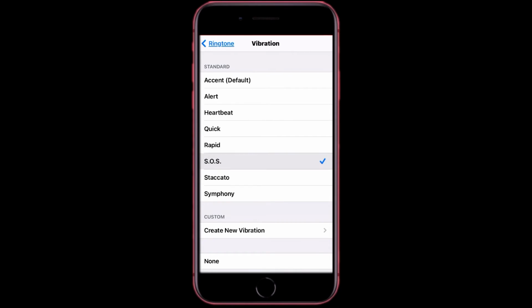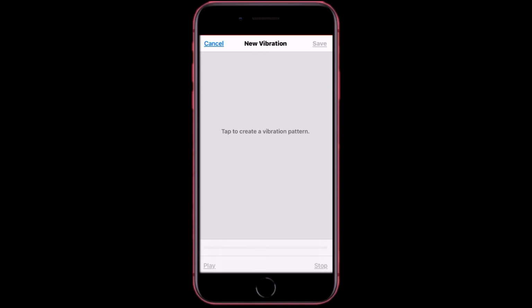By tapping it, you'll be able to feel the vibrations, and then by tapping it again, it will stop the vibrations. Also, if you don't want a vibration, you can just tap none, or if you'd like to make your own vibration, you can do this by selecting this here. Then when creating a new vibration, tap anywhere on the screen to create it, and it will start recording.